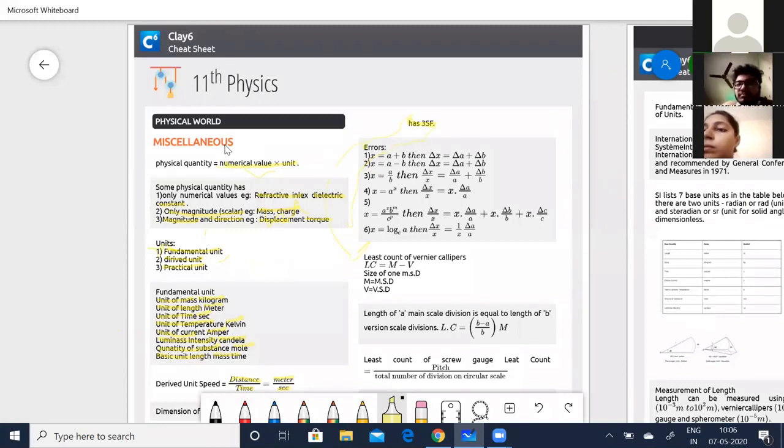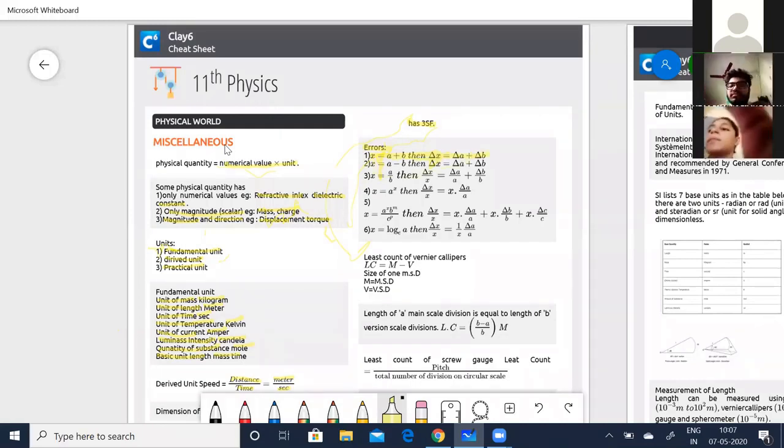Okay. Now coming to the errors. Of course, errors can happen due to the experimental values or the machine defects also. And how are you going to calculate those errors? Let us now see. For example, when it comes to addition, x is equal to a plus b, then delta x is the small error happening in both a and b. Then delta x is equal to delta a plus delta b. You just add up the errors.